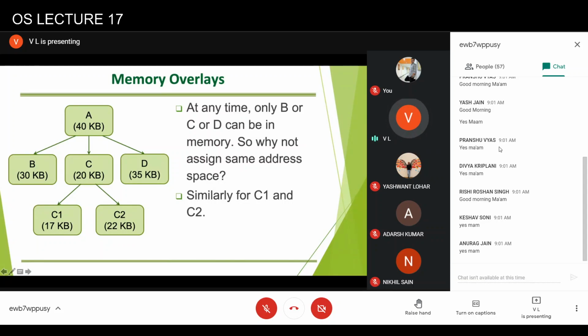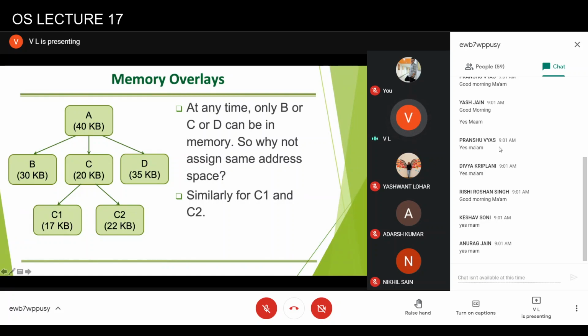Now the point here is that at a time, A is either making a call to B or C or D. So at a time when A is in the memory, at the same time, either B will be in the memory or C will be in the memory or D will be in the memory. All of them cannot be together in the memory, okay? Because of the way the program would be run.